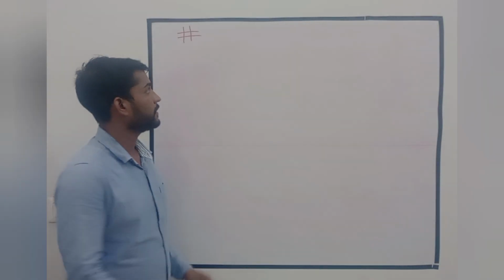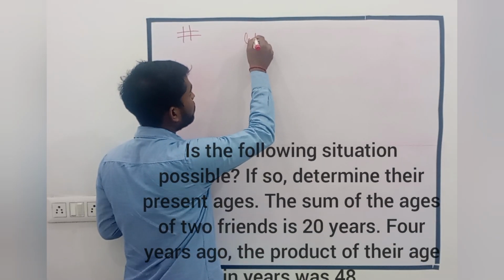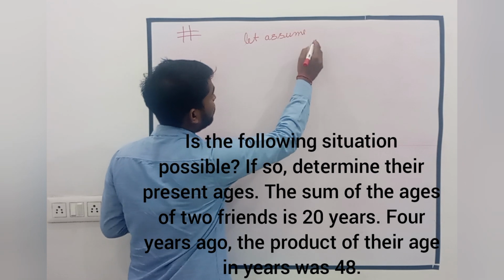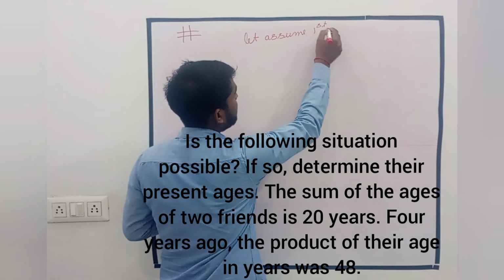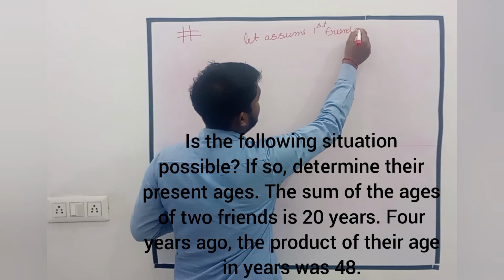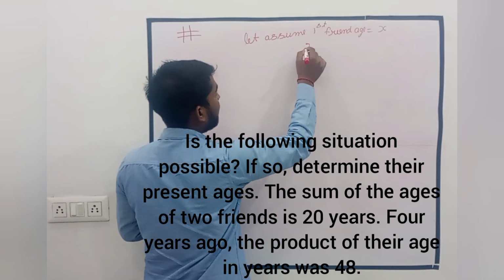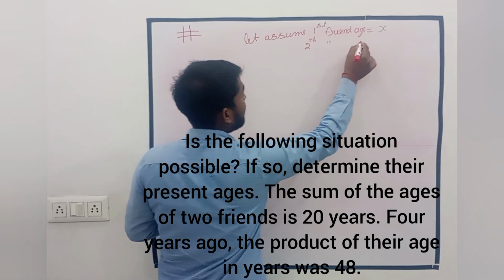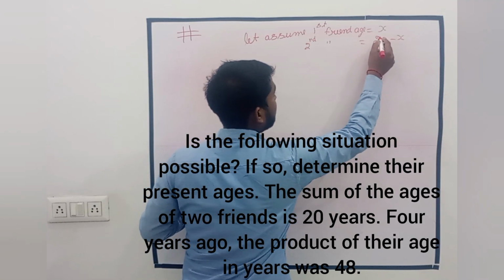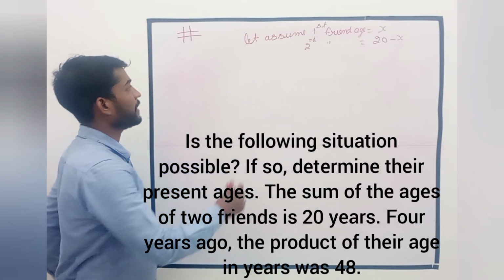Age of two friends, and let us assume the first friend's age be x, and the second friend's age be 20 minus x, because the sum of both of the ages is 20, and they are asking you 4 years ago.